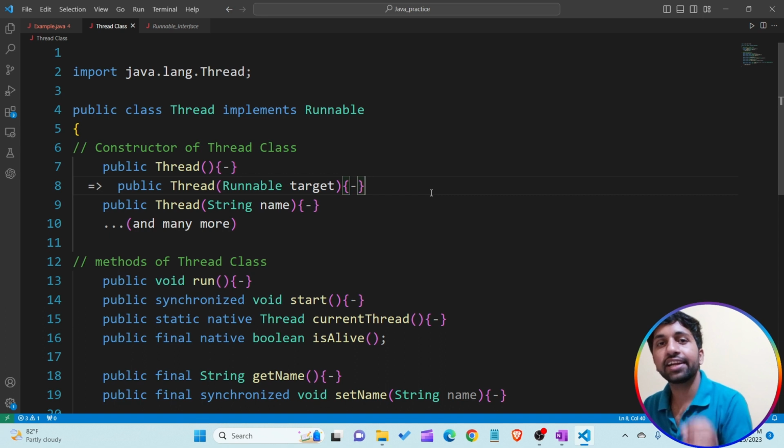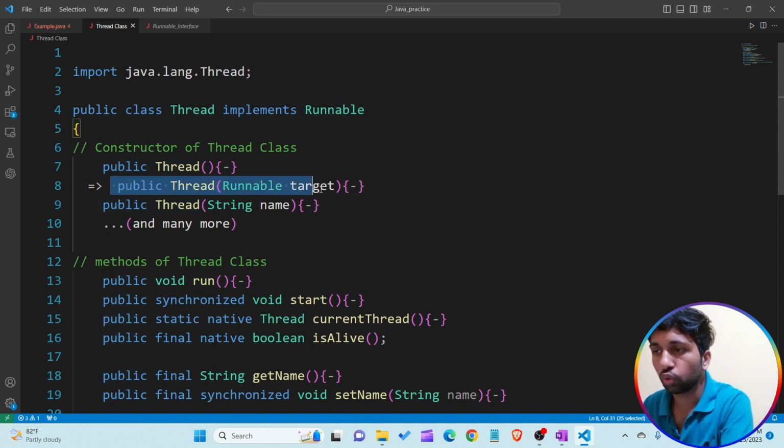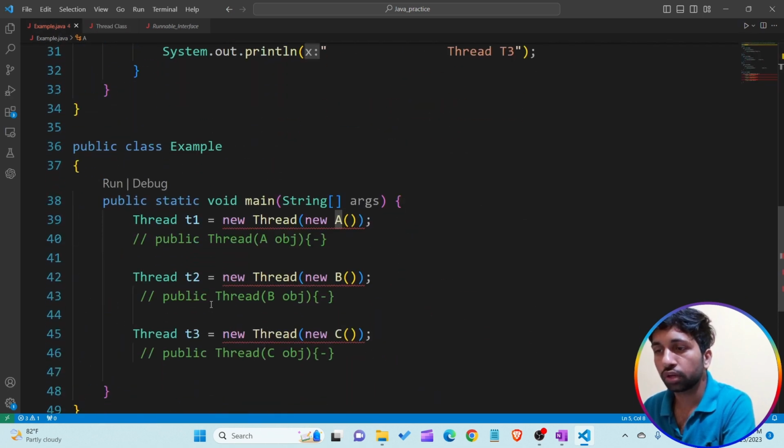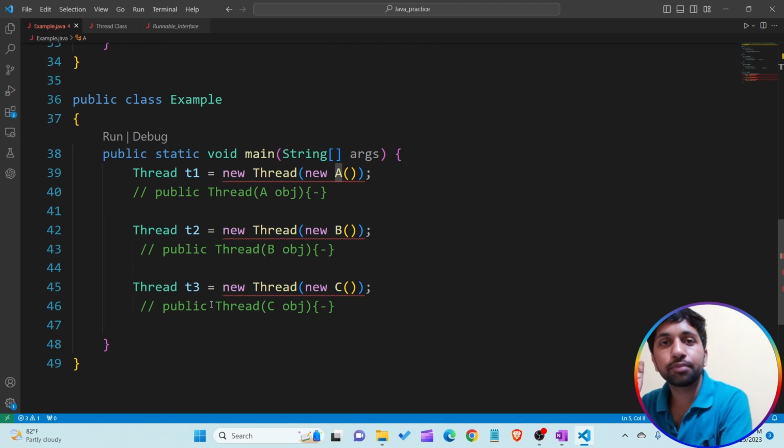So for understanding how we're able to attach the code of this Runnable interface or a thread to our class A, class B, class C to the threads T1, T2, T3, we have to recall the concept of interface. Now the question is, sir, what is the meaning of interface? So I am just opening again our example file here. Okay, so the concept is, what is the meaning of interface?